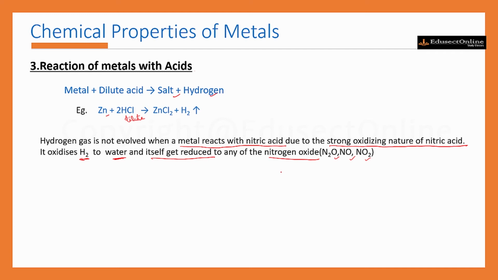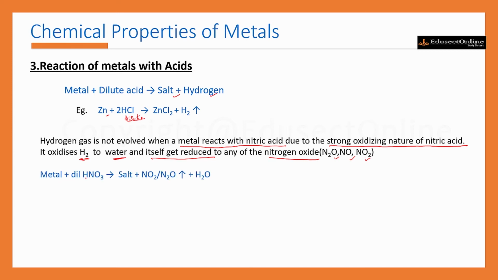That means when a metal reacts with dilute nitric acid, hydrogen gas is not evolved because of the strong oxidizing nature of nitric acid.